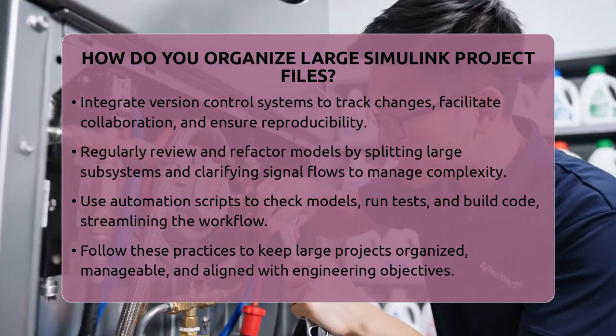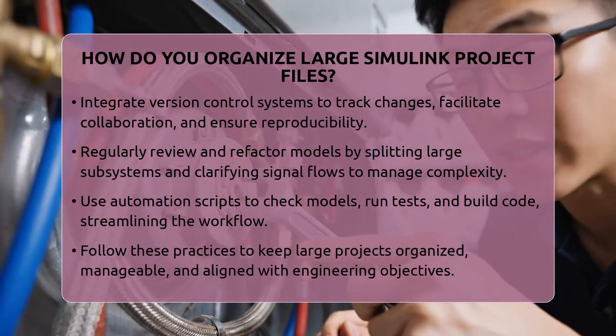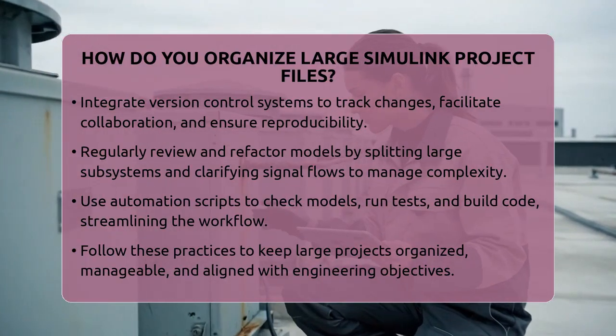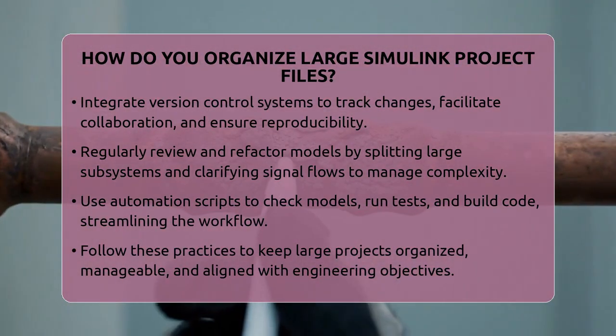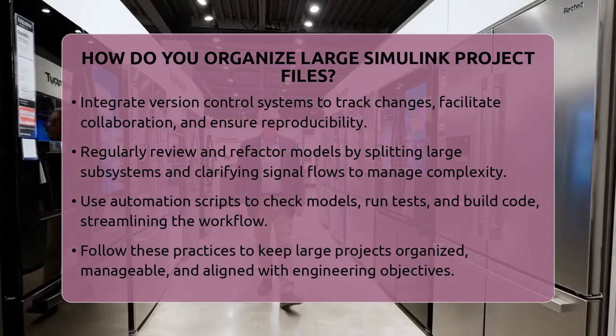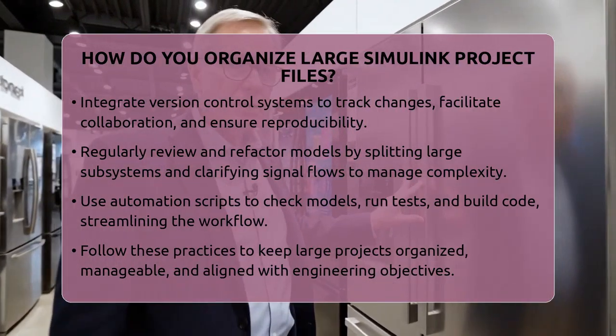Automation scripts can check models, run tests, and build code automatically. Regularly review your models and refactor them to reduce complexity. Split overly large subsystems into smaller parts and make signal flows explicit. This keeps your project manageable as it grows.